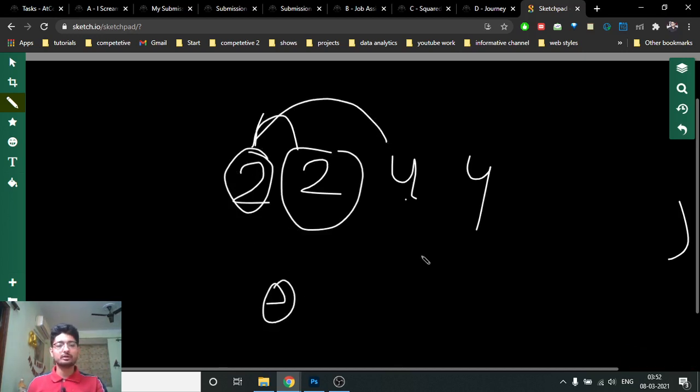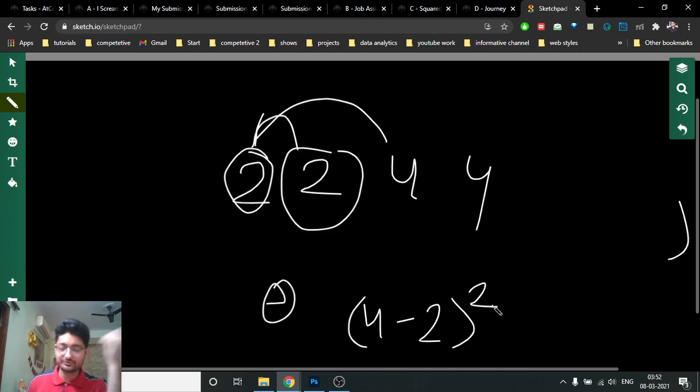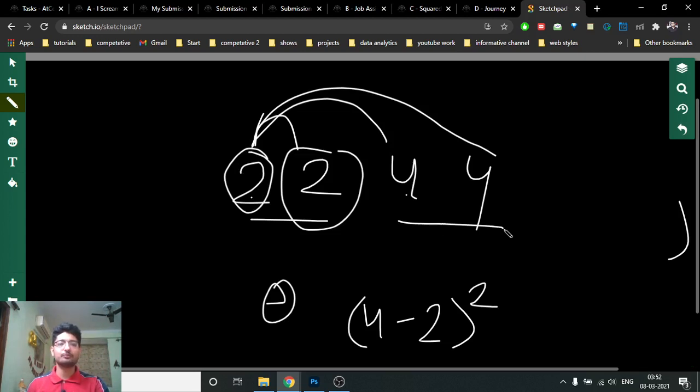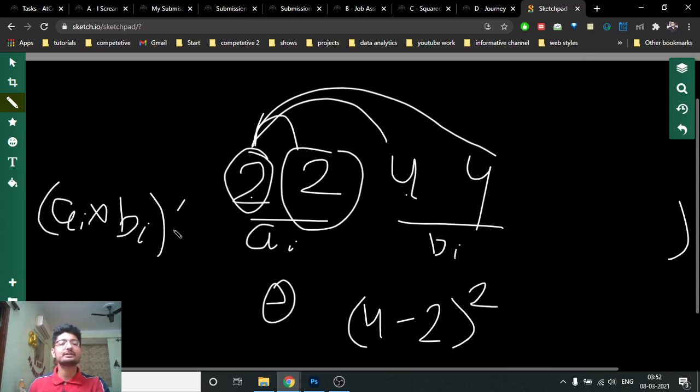But if you take 4 minus 2 or 2 minus 4, both are the same because we are taking the whole square of it. As you can see, whichever pair you take, the answer will be the same. So if you count how many 2s and how many 4s there are, say ai of 2s and bi of 4s, you multiply ai into bi, and their subtraction value is 4 minus 2.